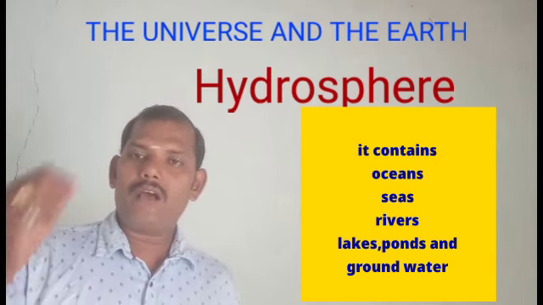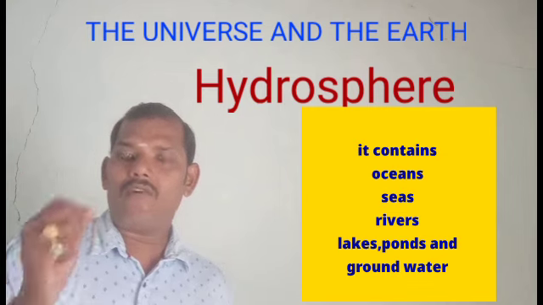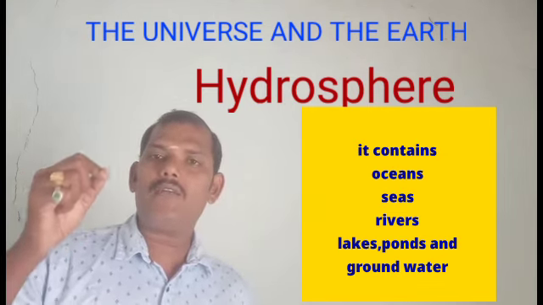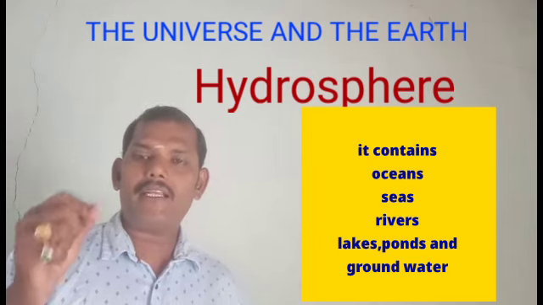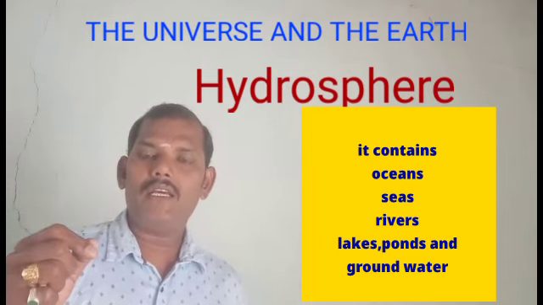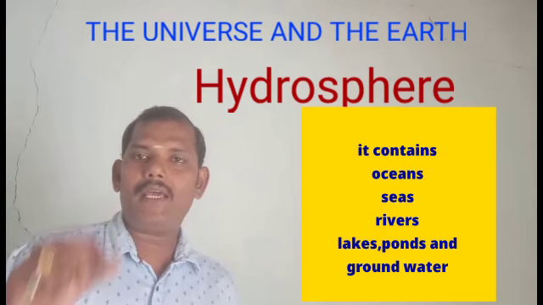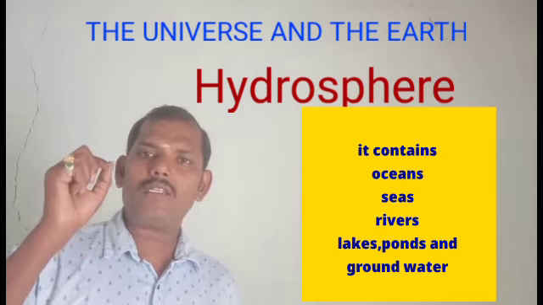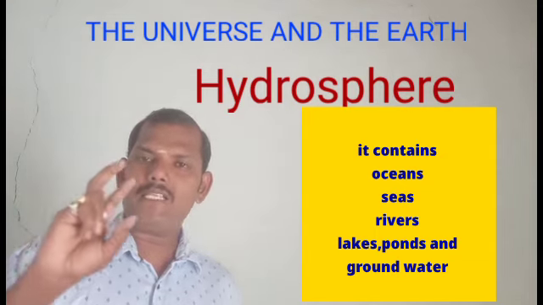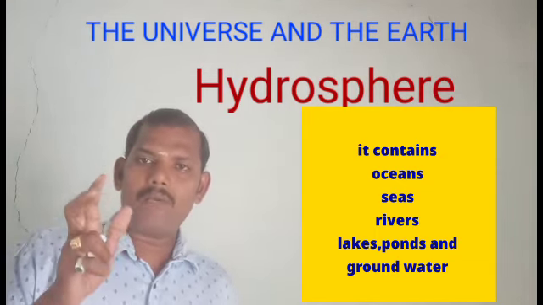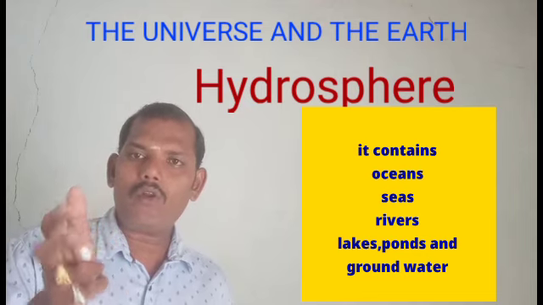Okay, the word hydro is derived from the Greek, meaning water, and sphaira, you also know the meaning, it means sphere or ball. That means the water on the earth's surface area is called the hydrosphere.